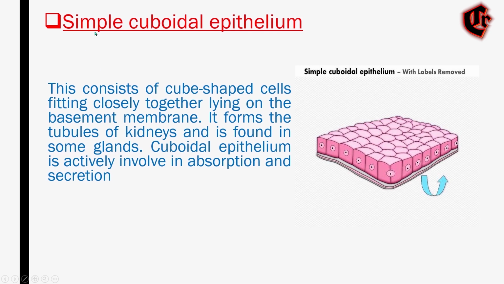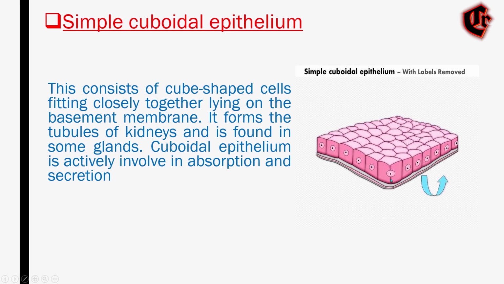Simple means single layer, cuboidal means box, and epithelium means a tissue covering. So now we'll see about simple cuboidal epithelium. In this one, you can take a look at the picture of simple cuboidal epithelium.